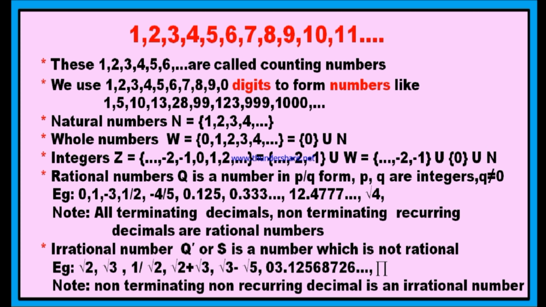If you look at these different types of numbers, you may come across natural numbers, whole numbers, integers, rational numbers and irrational numbers. But our chapter is real numbers. Now what is a real number? So far you know natural numbers, you came across whole numbers, you learned what integers are, and you understood what a rational number is, and you also learned how a number is an irrational number. Now what numbers are called real numbers? This is the name of the chapter actually. What are called real numbers?